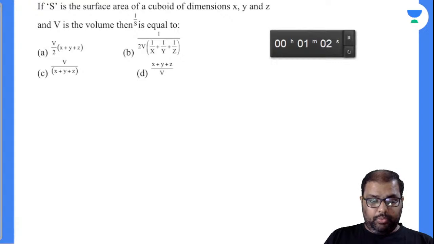We are doing for a cube, not for a square. Cube means 3D object. You will be getting body diagonal, 3 sides, right? So root 3 will be the thing there.